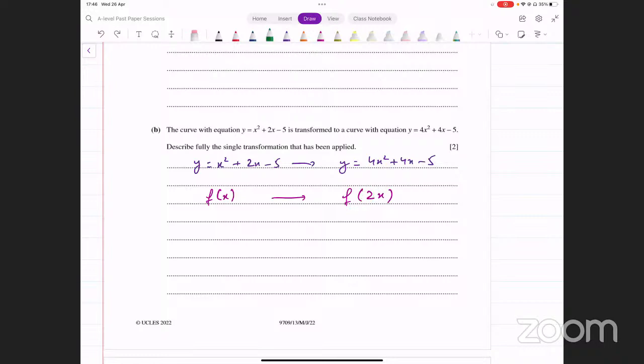Multiplication या division जब होती है वो stretch होती है. So this is a horizontal stretch. Okay, this is a horizontal stretch. Now you can either write horizontal stretch, and that's okay, or you can write stretch along the x-axis. Okay, stretch along the x-axis or parallel to x-axis. There are multiple ways of describing this. So you can say this is horizontal stretch. That's one way of doing this. Or you could also say